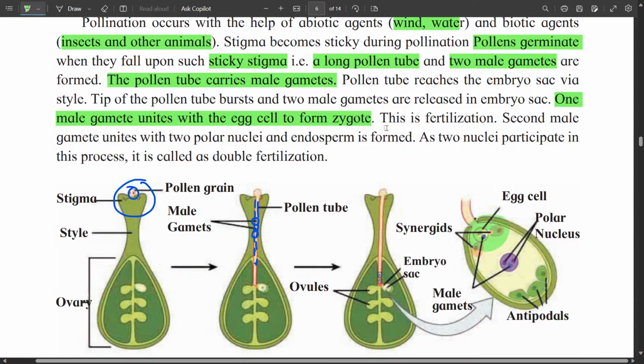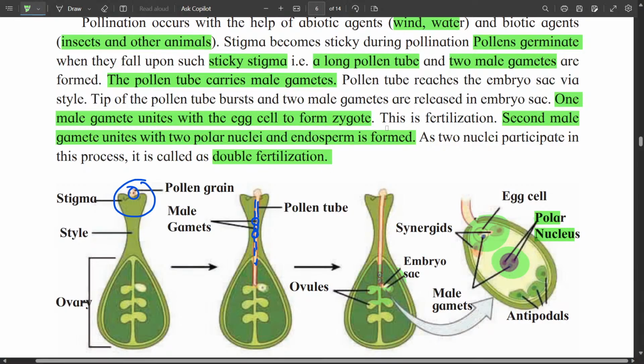Whereas the second male gamete unites with the two polar nuclei and endosperm is formed. You can see here the polar nuclei and the male gamete uniting. The entire process happens here, and that's why it is called double fertilization.